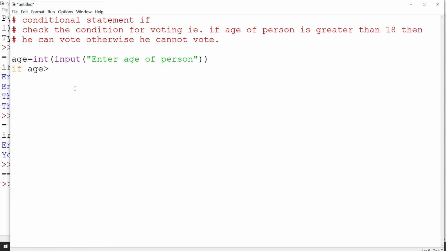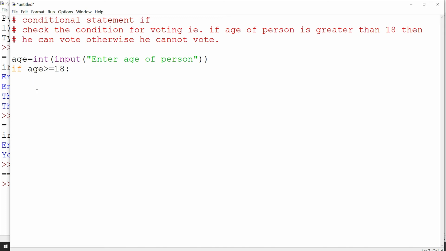age is greater than or equal to 18, then we have to put the colon sign, then press enter. See, indentation is done automatically. Indentation is white space before we start the line. It is generally used for paragraph changing, but in Python there is a special meaning for indentation.